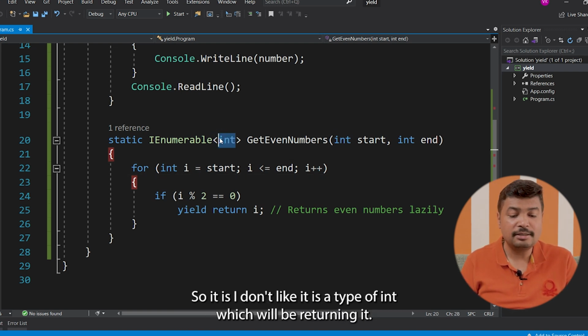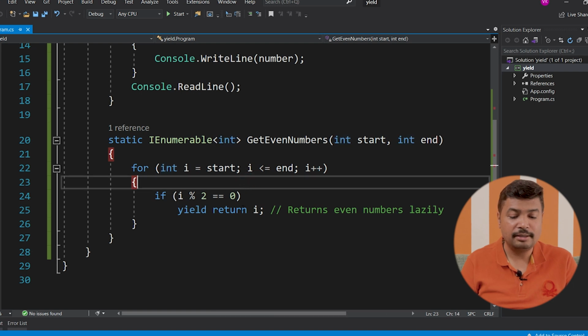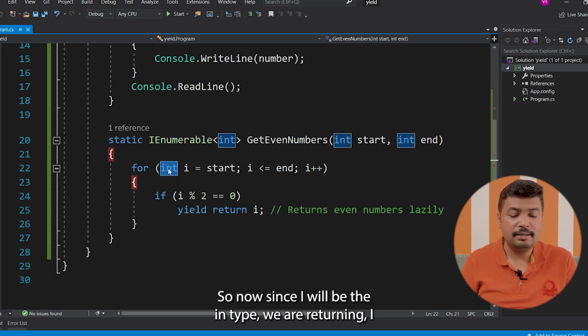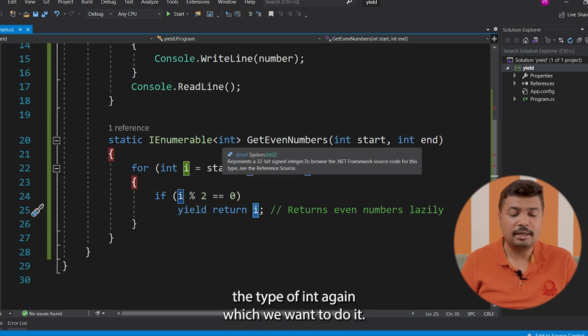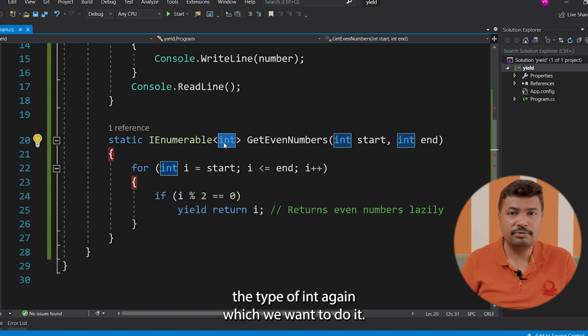So it is of type int which we will be returning. Since it is of int type, we are returning i, which is again of type int, which is what we want to do.